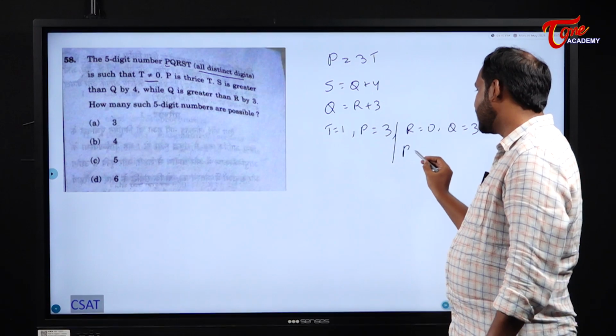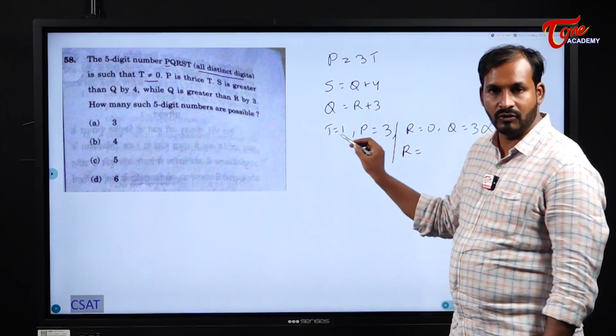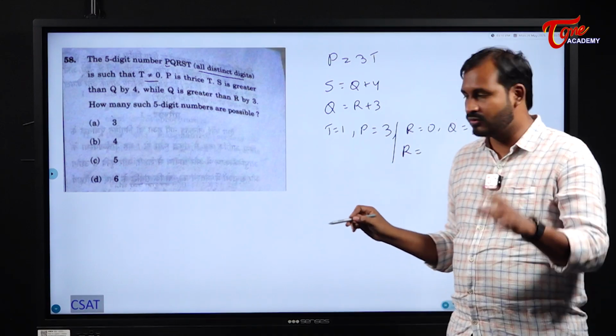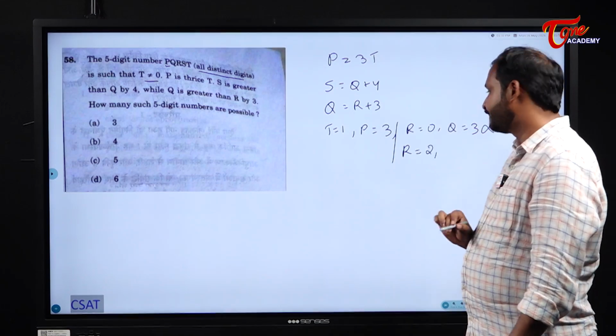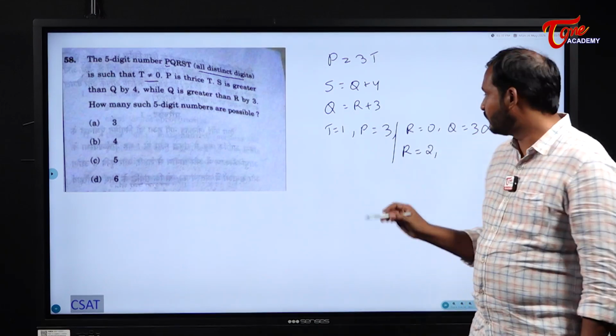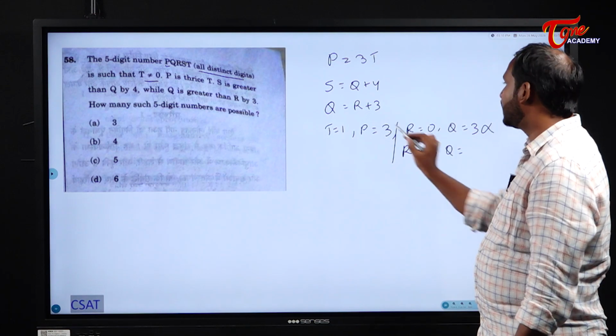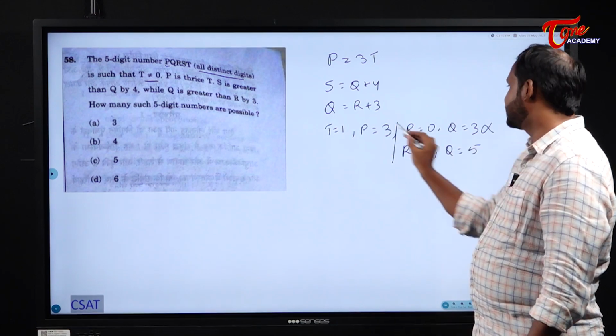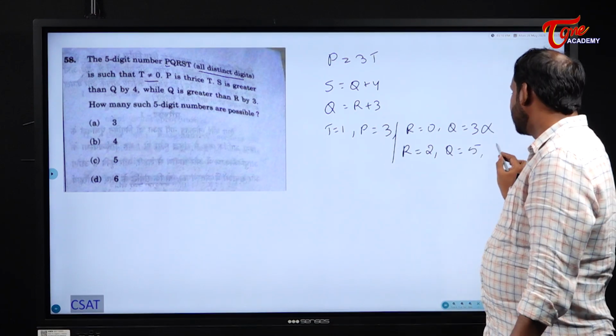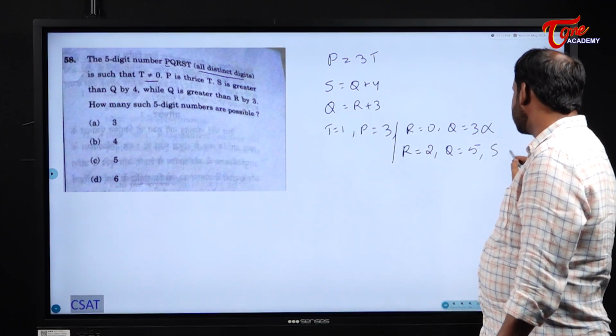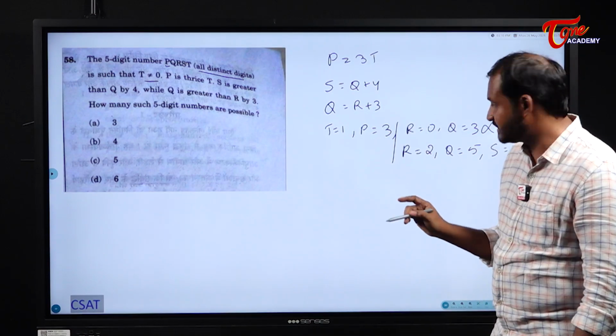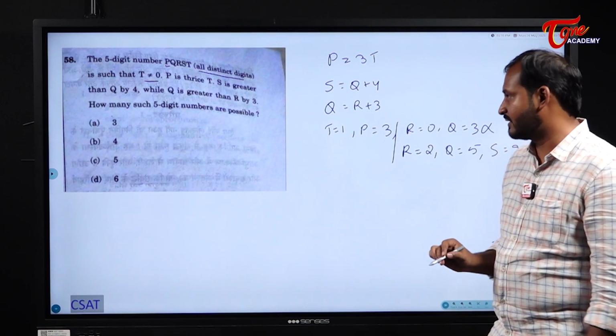Next, I will take r as 1. Can I take r as 1? No. Why? Because already t is 1, so no chance. I can take r as 2. If I take r as 2, what about q? Q becomes 5. Is it disturbing anything? No, there is a possibility. Then what about s? S becomes 9. There is a possibility? Yes, there is a chance. So this is one possibility for me.